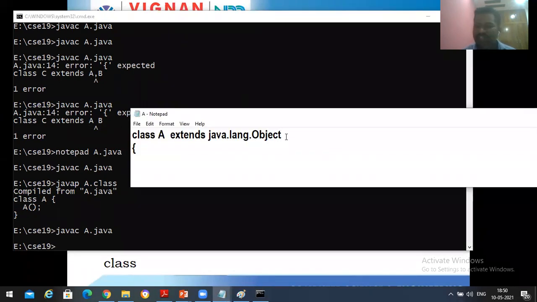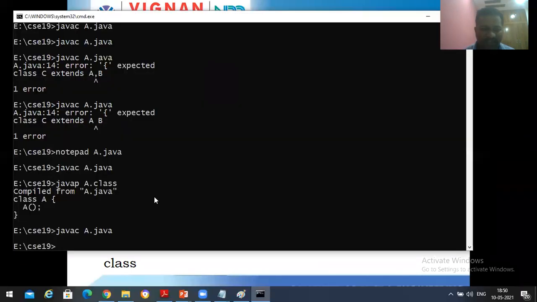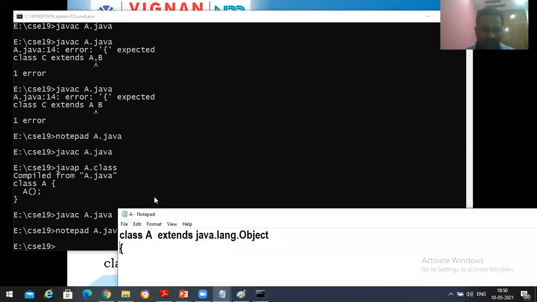Okay. Clear with this, students? Object is the superclass of all classes, and what the Object class contains we'll be discussing later. If you write it like this, and if you write without any of these things, then automatically your Java compiler is going to generate java.lang.Object.